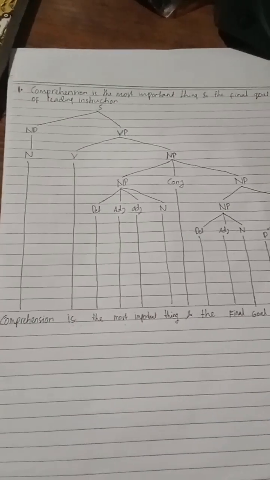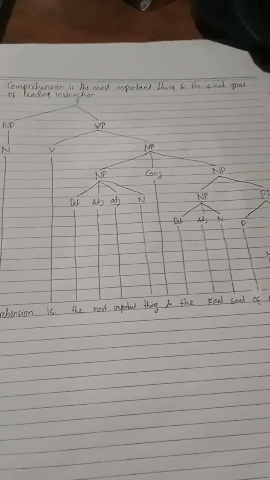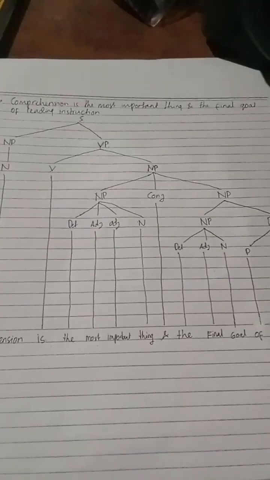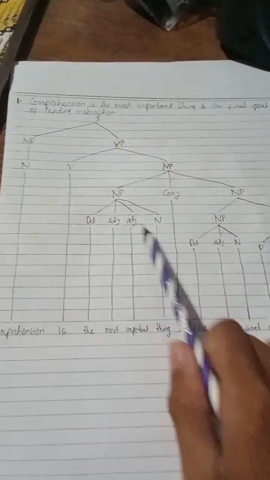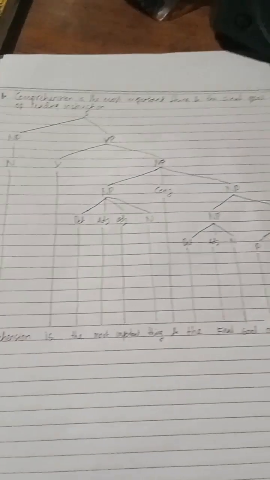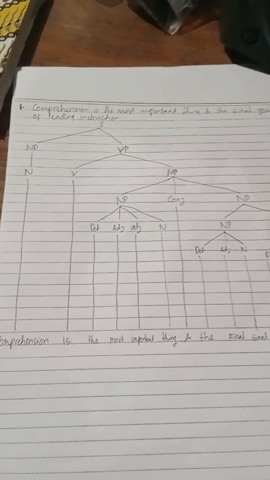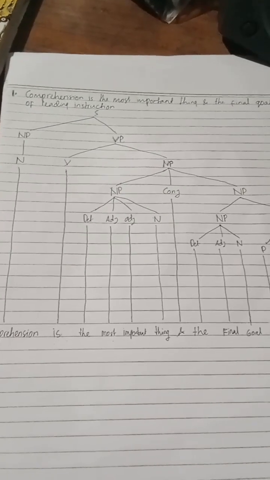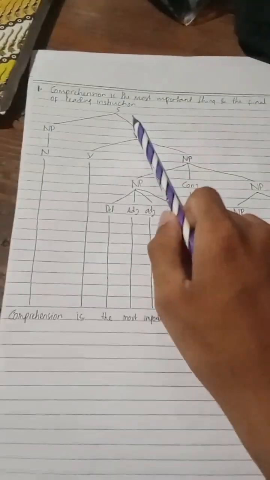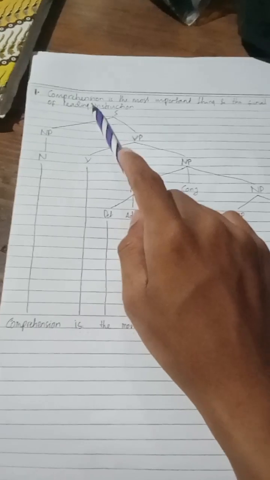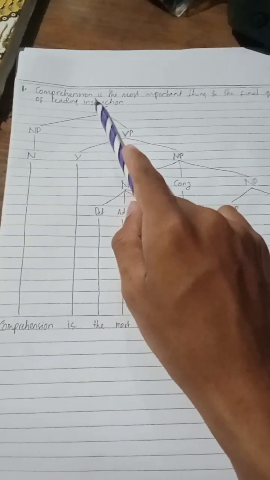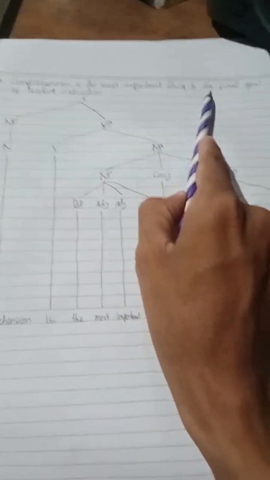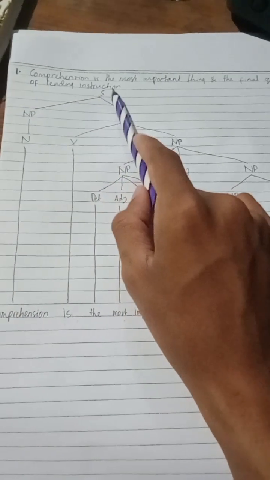Okay, let's move to the analysis of the sentences. This is my own analysis using tree diagram of those 5 sentences. The first sentence: comprehension is the most important thing and the final goal of reading instruction.